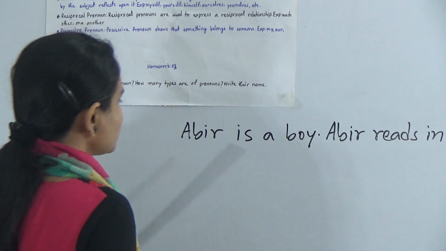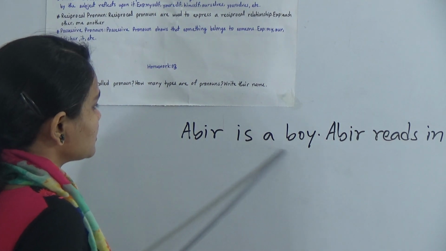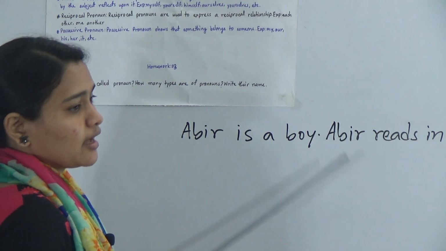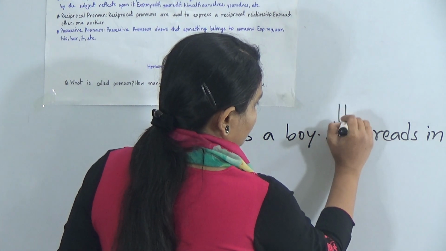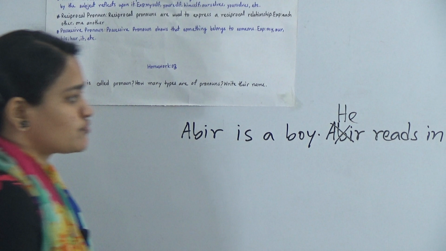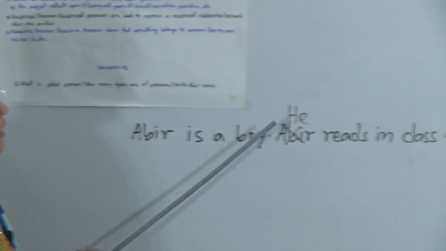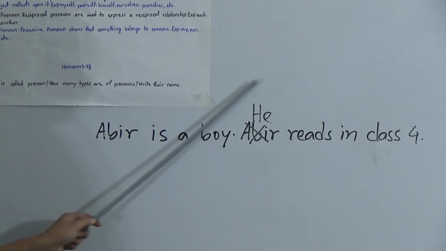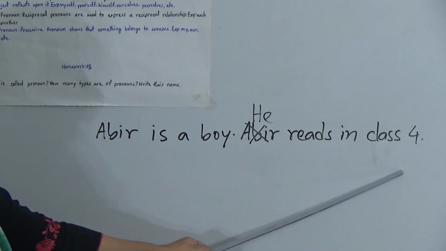Now look, in both sentences there is Abir. Abir is a boy. Abir reads in class 4. So now look, in the second sentence, if I write instead of Abir, he reads in class 4. So now look, I replace Abir with the word he. So Abir is a boy, he reads in class 4.